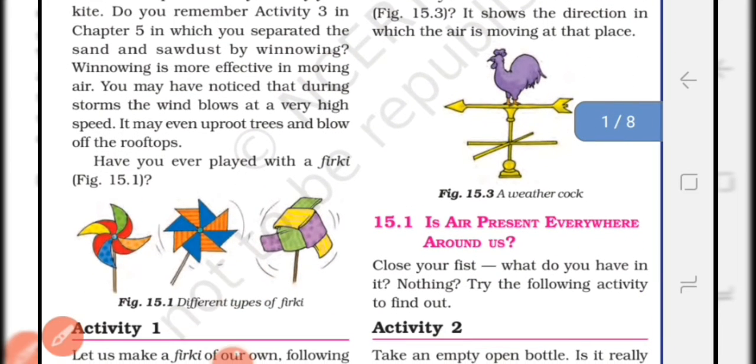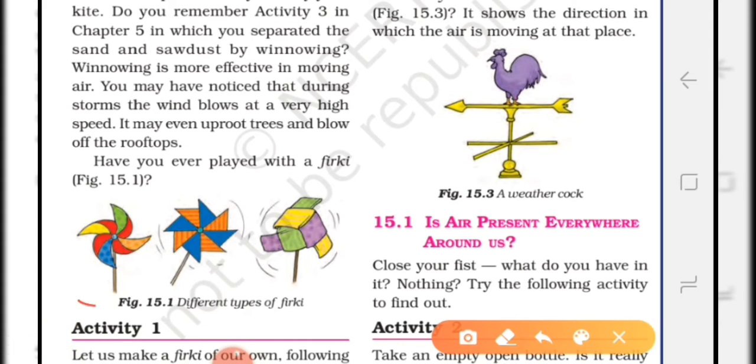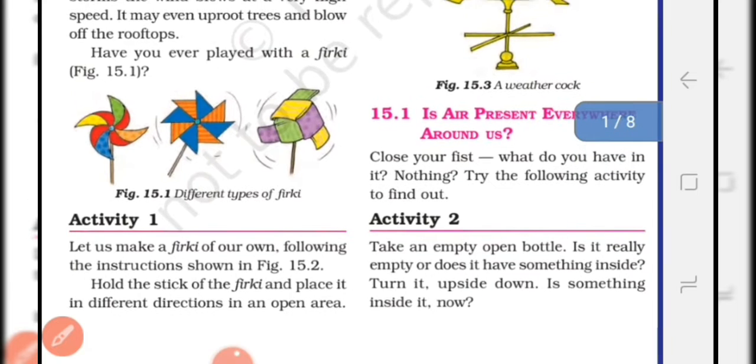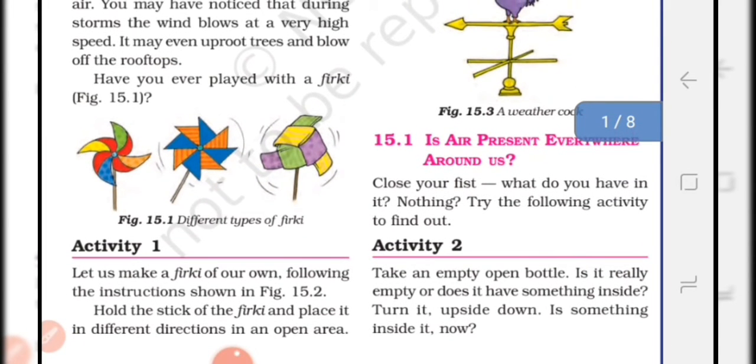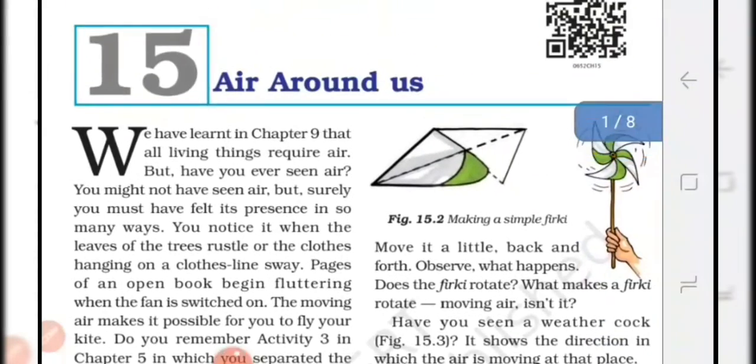Students, you must have played with firkis. You can see in figure 15.1. They are available in different sizes. These firkis rotate with moving air, which means they tell the direction in which the air is moving. And in activity 1, you have to make the firkis. You have to do this activity by yourself.